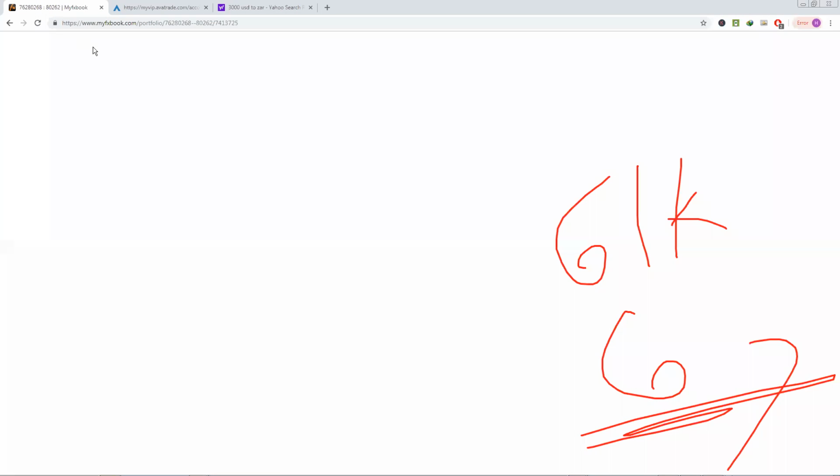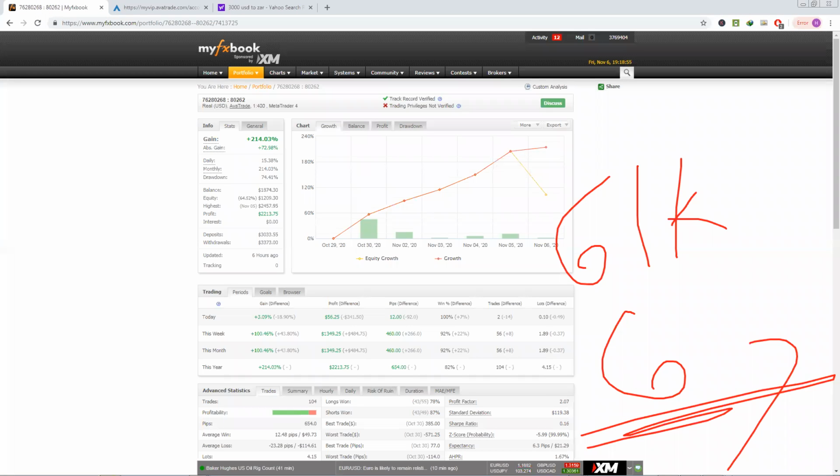And let's look at the FX book, right? So the FX book, what does it say? What do we have here? We have a little bit of drawdown that I had, but I didn't lose. So the growth you can see, 2.1. So I know what I'm doing. It was just that uncertainty in the market. As you can see from here, I actually deposited 1,500. It's not 3,000 here. This was just the cancellation of some of the withdrawals.